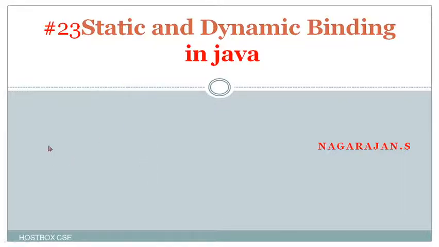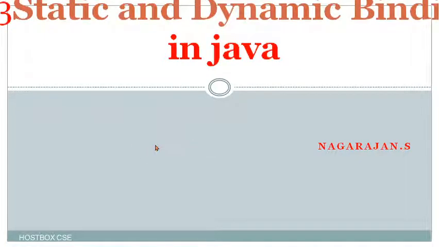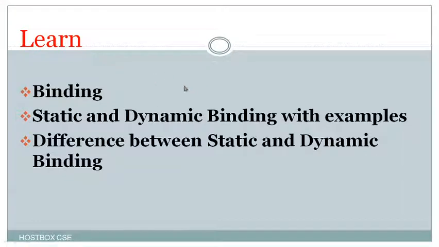It is a very simple and small concept. These concepts are generally a type of object oriented programming in Java, derived from polymorphism. In today's session we are going to see what binding is, what static and dynamic binding are with examples, and at last the difference between static and dynamic binding.